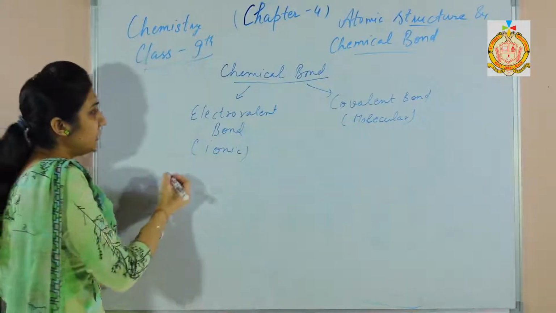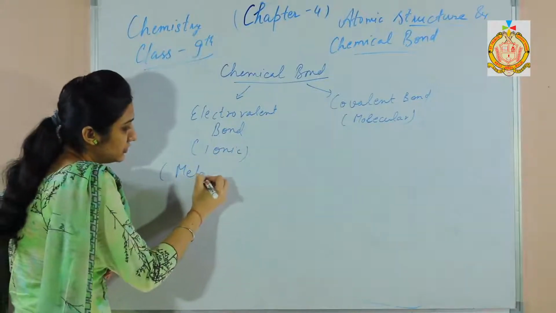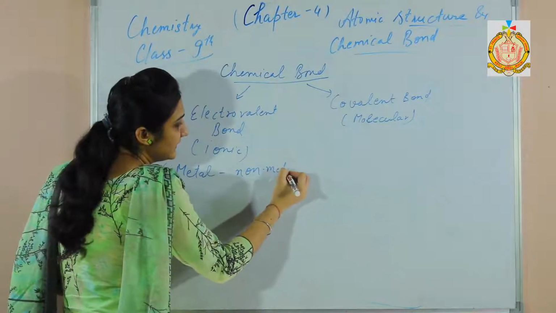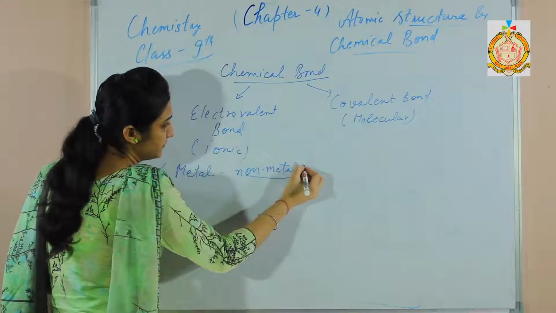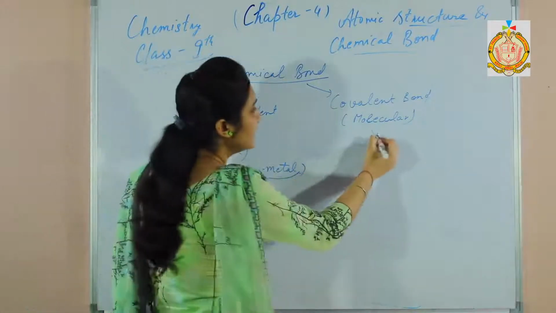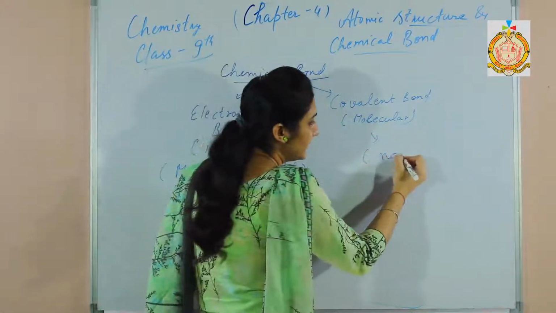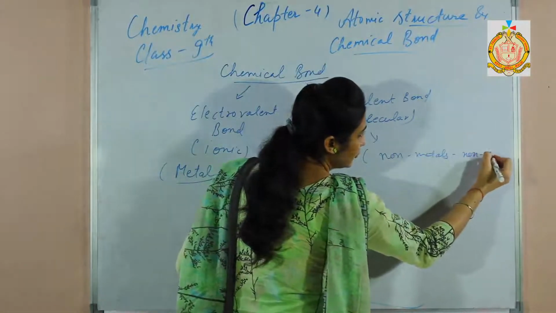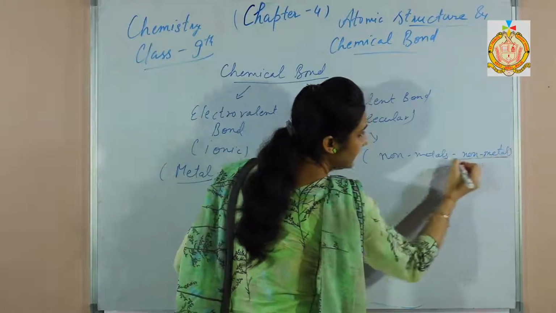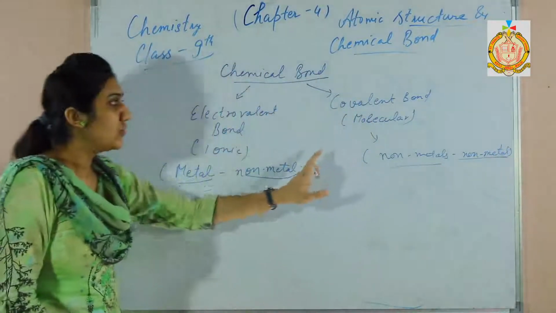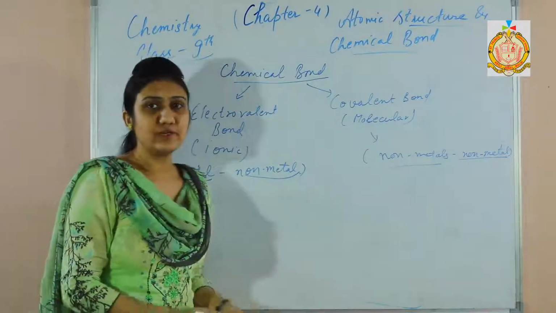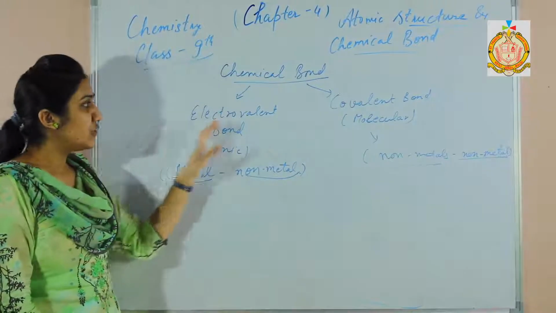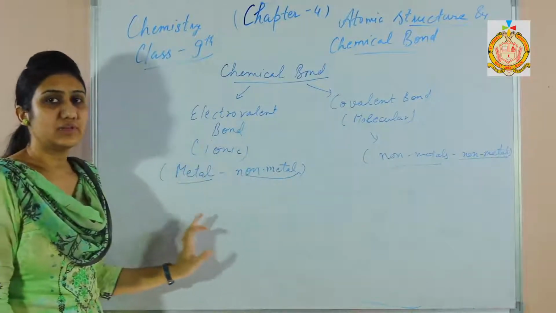Electrovalent bonds are made between metals and non-metals. It is a bond that is formed between a metal and a non-metal. And a covalent bond is formed between non-metals. So a bond formed between non-metals is a covalent bond. A covalent bond is formed by the mutual sharing of electrons, and an electrovalent bond is formed by the transfer of electrons.